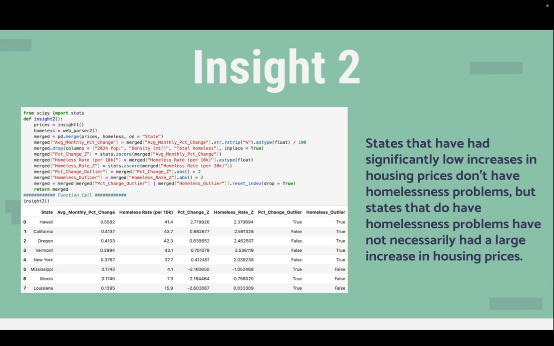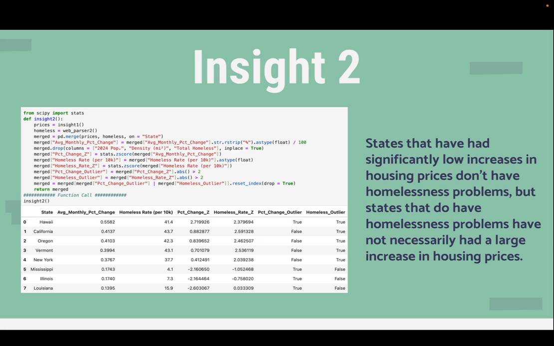For my second insight, I began by calling Insight 1 to use the average state percent changes that were calculated in Insight 1. I then changed the percent value so that it can be used for calculations. By using the z-score function from the SciPy library, I calculated the z-scores for all of the homelessness rates and average state percent changes. I then compared each z-score to 2, which represents a 95% confidence interval, to determine which values were outliers and displayed all the rows that had an outlier in each column.